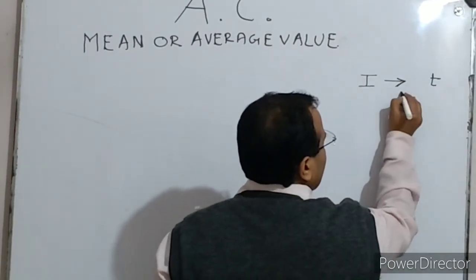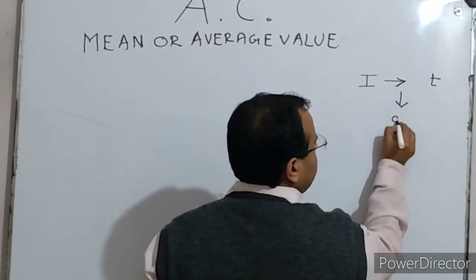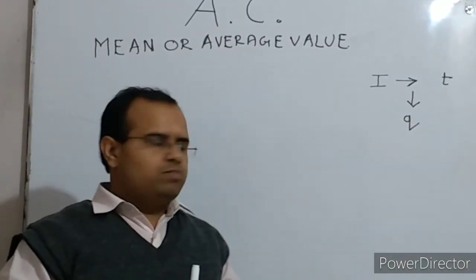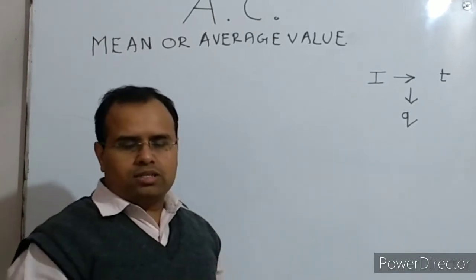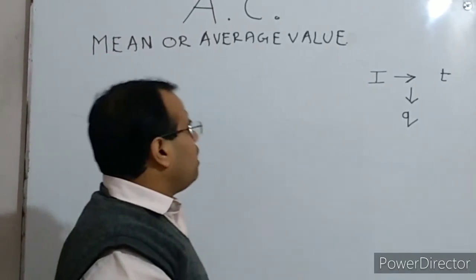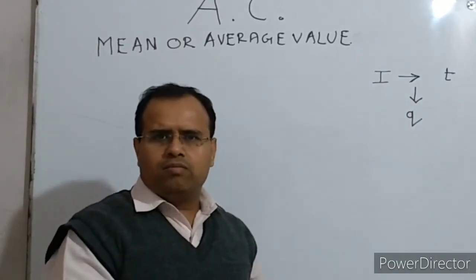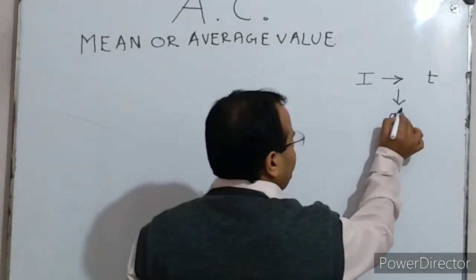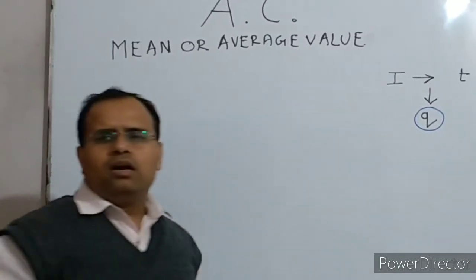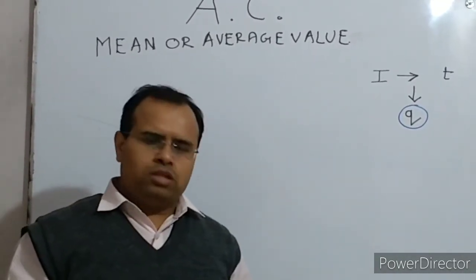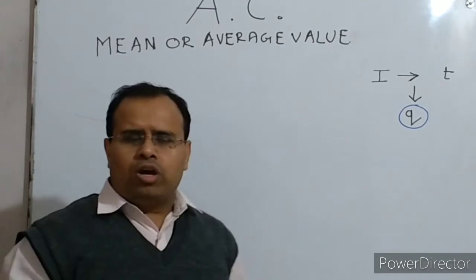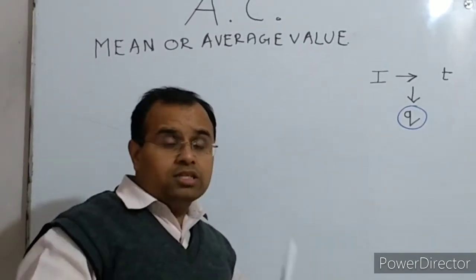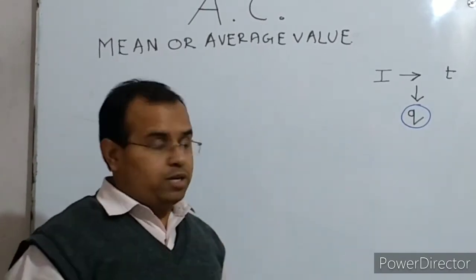Now during this time, definitely some charge q has flown through the circuit. This is what the current is, the rate of flow of charges. So when an alternating current flows through a circuit for a certain time period, a specific amount of charge flows through the circuit. Now the point is that because the alternating current is a changing current, it varies with time.